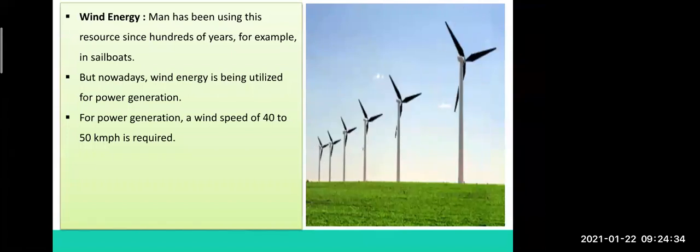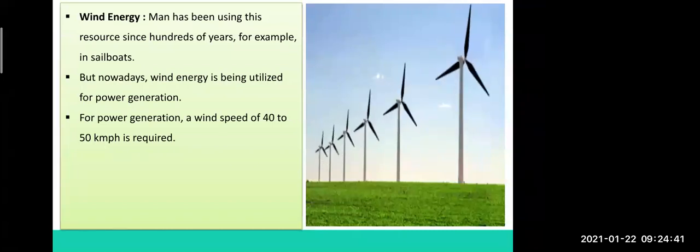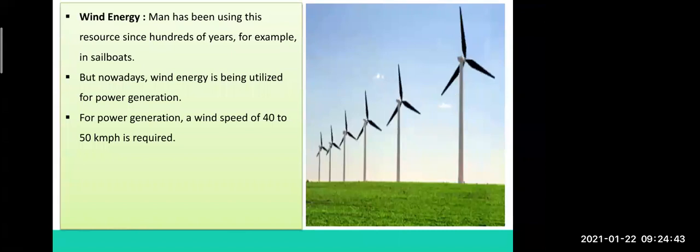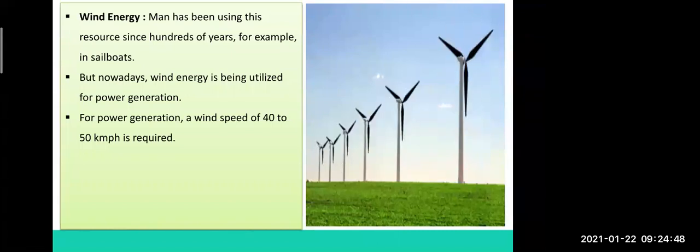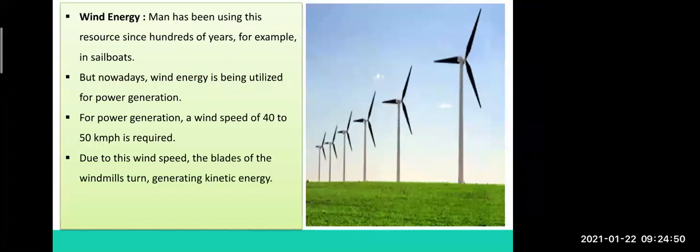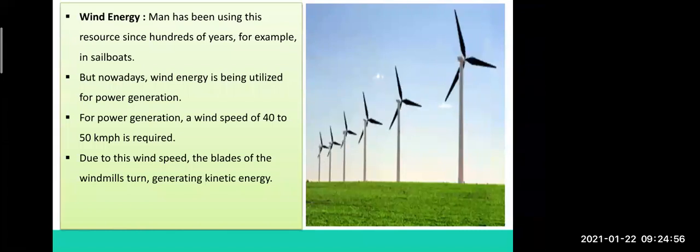In the same way, to move this windmill, a speed of 40 to 50 kilometers per hour is required. Only then will the fan rotate, and the more the fan rotates, the more electricity will be produced. Due to the wind speed, the blades of the windmill turn, generating kinetic energy.